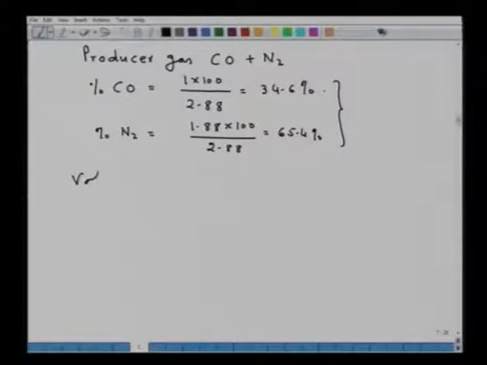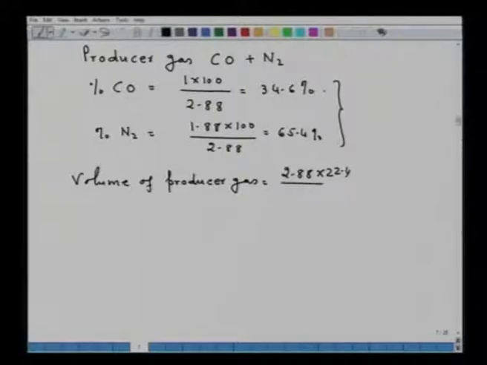Now we can also calculate the volume of producer gas. Volume of producer gas will be equal to 2.88 moles into 22.4 upon 12.